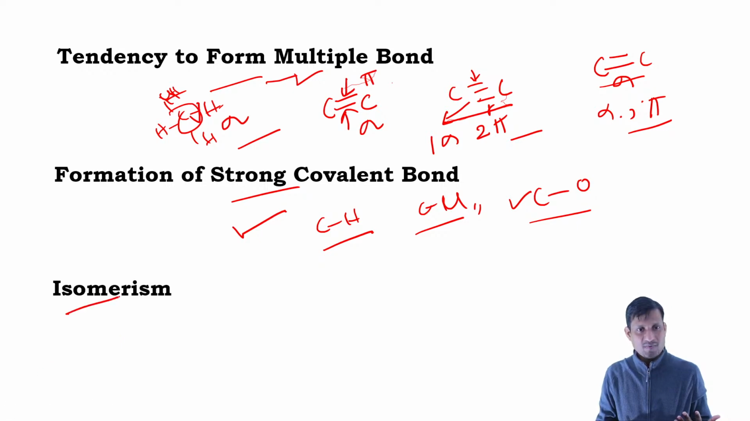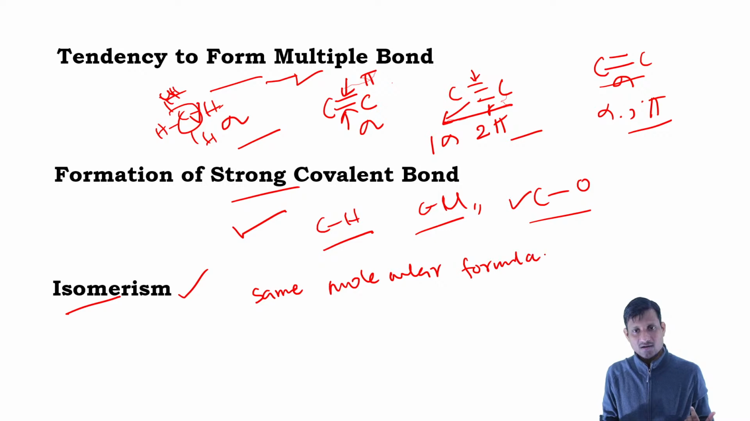Okay, another property is isomerism, we'll discuss it later. This is a very important property. Isomerism says that compounds will have the same molecular formula, but different structural arrangements.